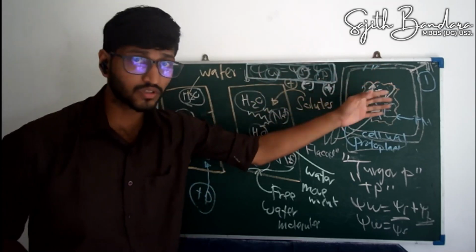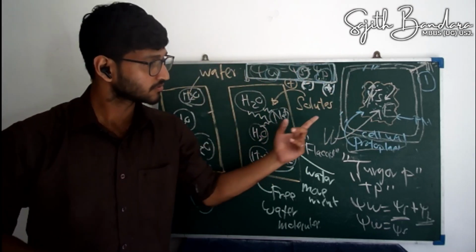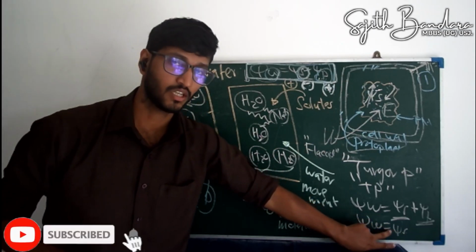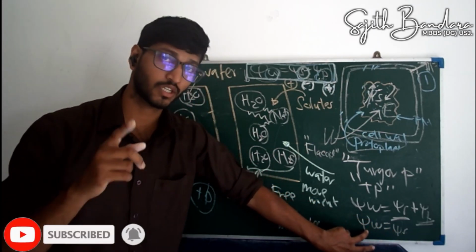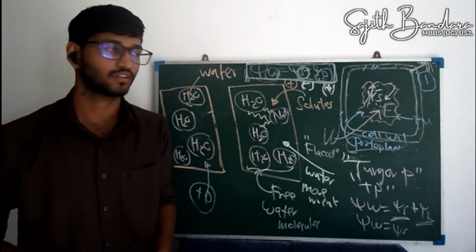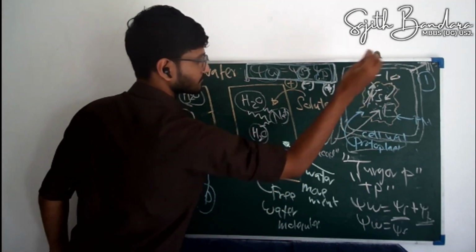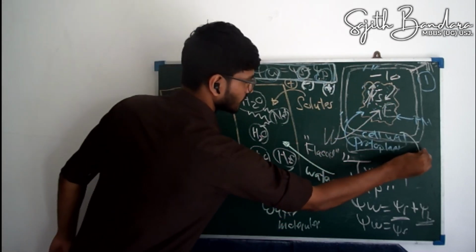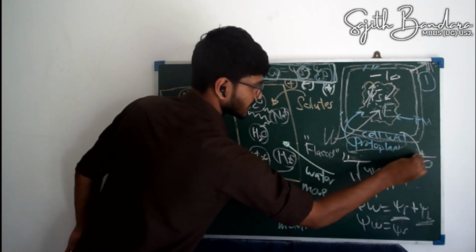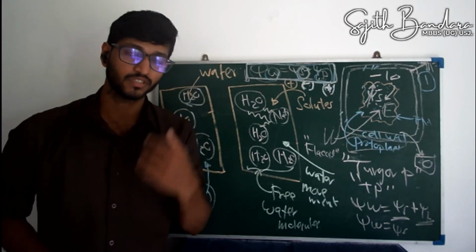So now you put this flaccid cell into a water potential 0 compartment, that means pure water. Inside this cell, the water potential is equal to solute potential. So should the water potential be negative or positive? It must be negative because solute potential is always negative. Now imagine in this cell you have a water potential of about -10. Then you put this cell into a water compartment having 0 megapascal. Now what happens? Remember this.